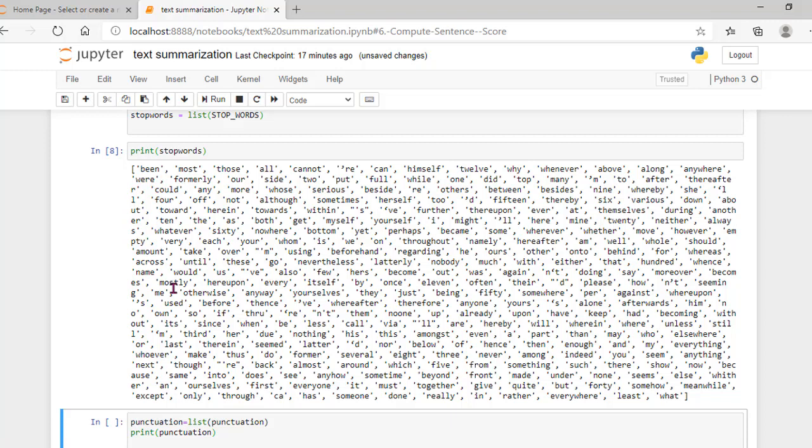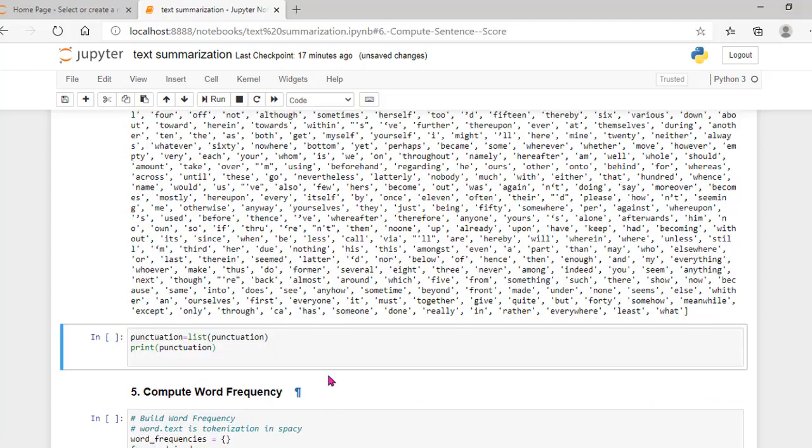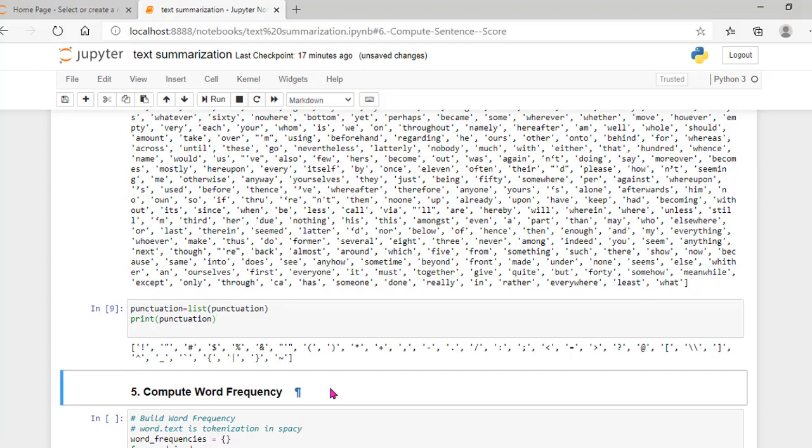Whatever stop words are present in my text document, I have to remove, and punctuation marks as well. I am executing this also. These are all the punctuation marks, and whatever punctuation marks are present in my document, I have to remove them as well.